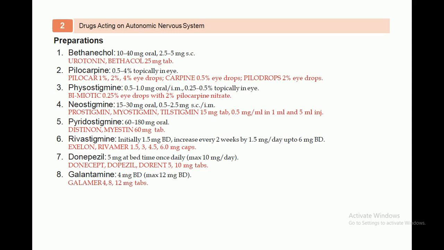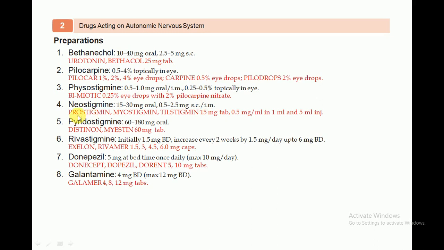Another agent is neostigmine. Neostigmine is available at a dose of 15 to 30 milligram, recommended through the oral route. The second is 0.5 to 2.5 milligram, which can be administered to the patient by the subcutaneous or intravenous route.